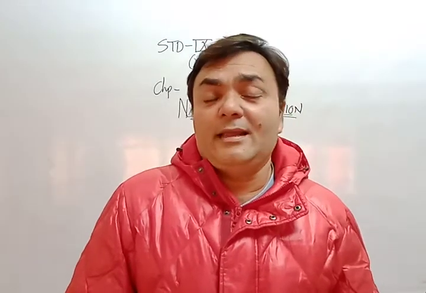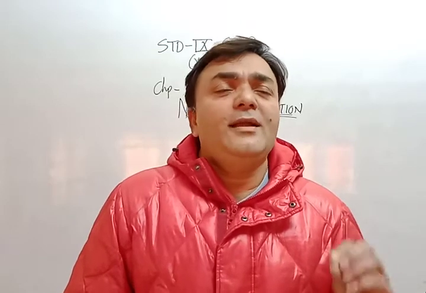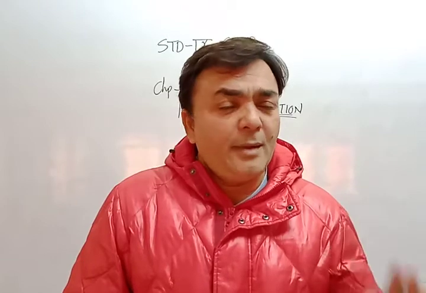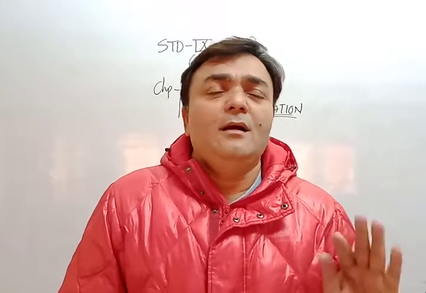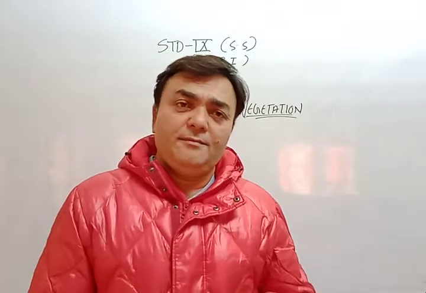Please underline this: 200 centimeter of rainfall, 22 degree temperature, Tamil Nadu, Assam, Andaman, Nicobar, Lakshadweep, it's enough.